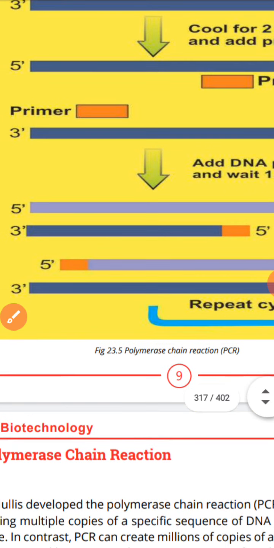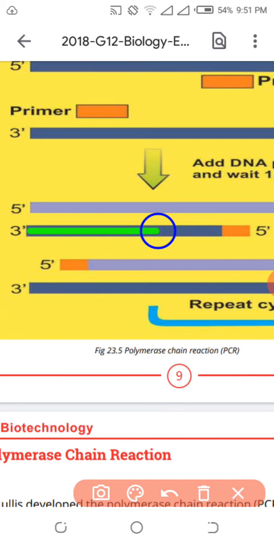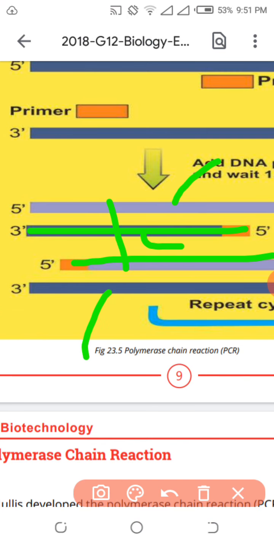Once the new DNA is formed, one old strand and one new strand, according to the Meselson and Stahl experiment verified by the semi-conservative model, two daughter DNA will be formed, and the cycle repeats.